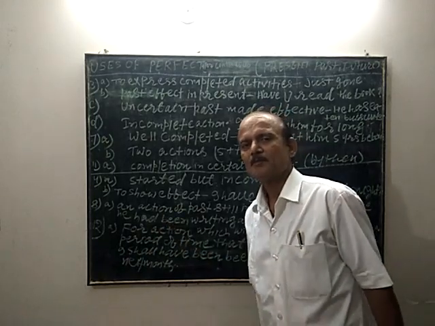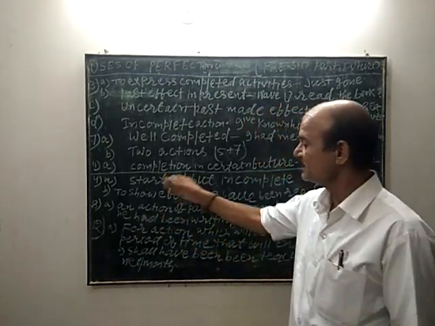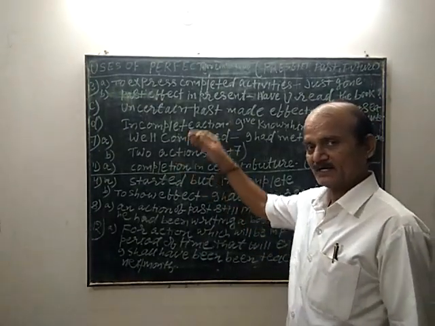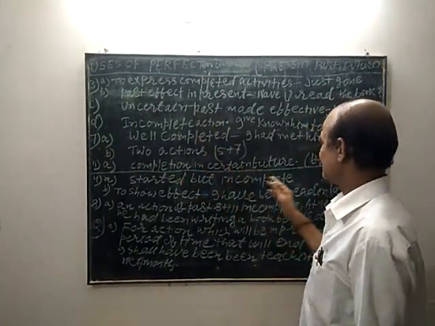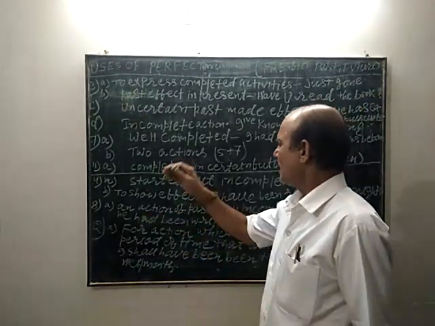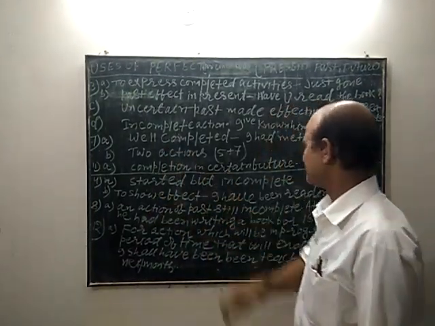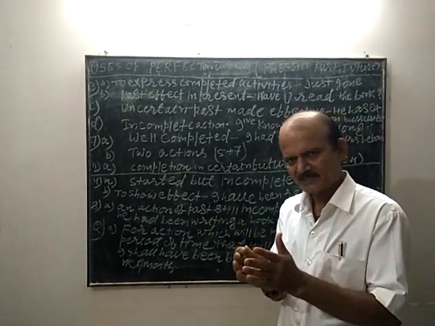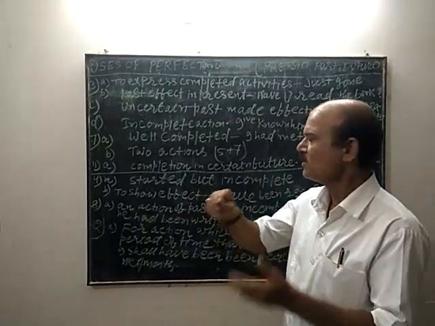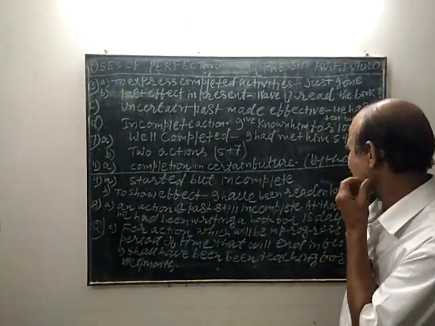This is used in present perfect continuous tense. The work has been started, yet not completed. To show effect, present perfect continuous tense is also used.